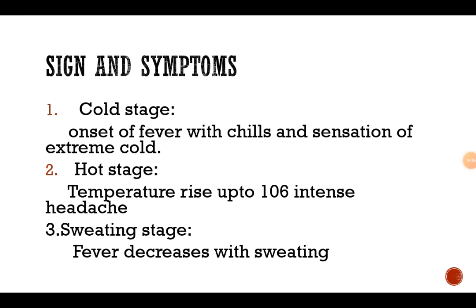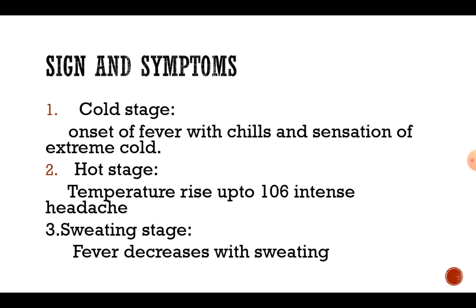Signs and symptoms. In signs and symptoms, we have the cold stage, hot stage, and sweating stage. In the first one, the cold stage, there is onset of fever with chills and a sensation of extreme cold, which is a high level of cold the person can sense.